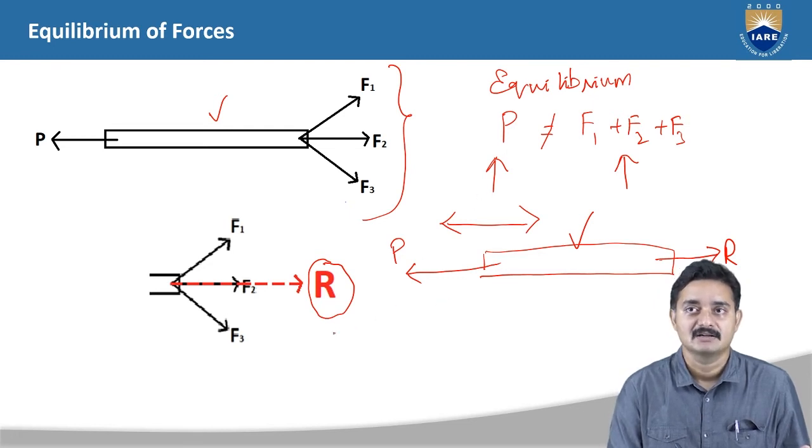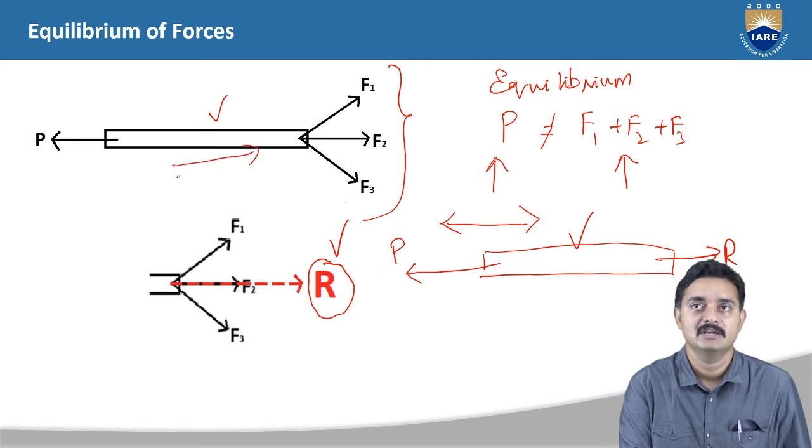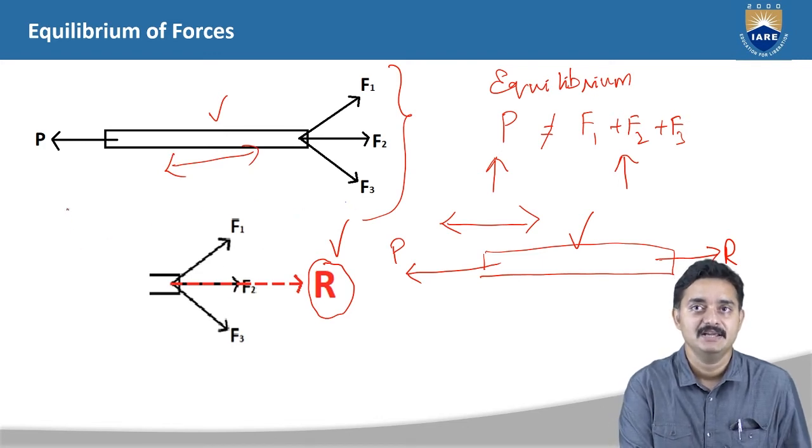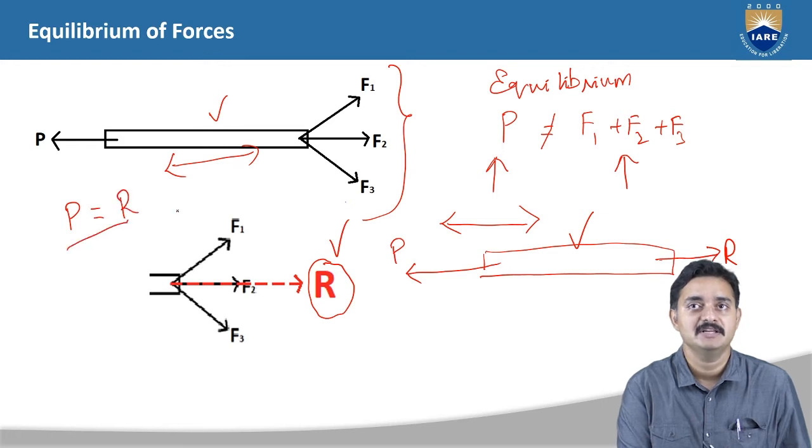If this R is greater or lesser than P, then what happens? This object will move in left or right directions. So we can say that if P is equal to R, then the system will be in equilibrium.